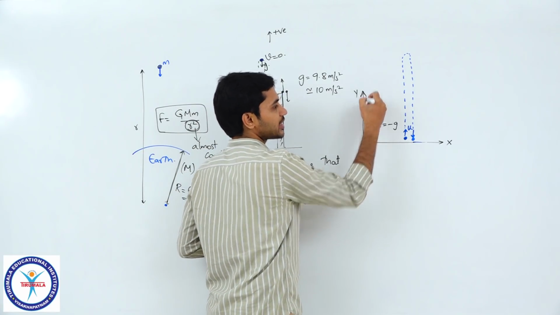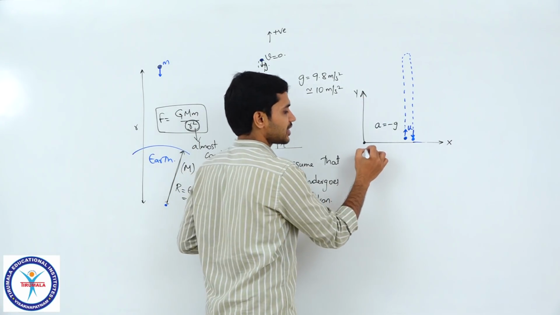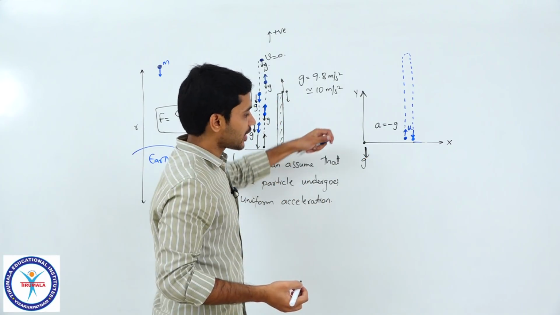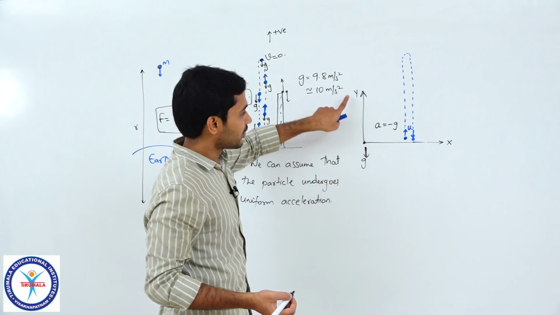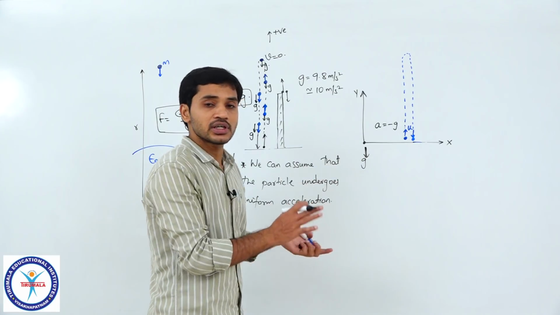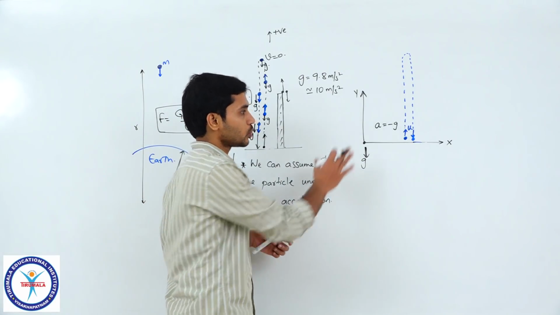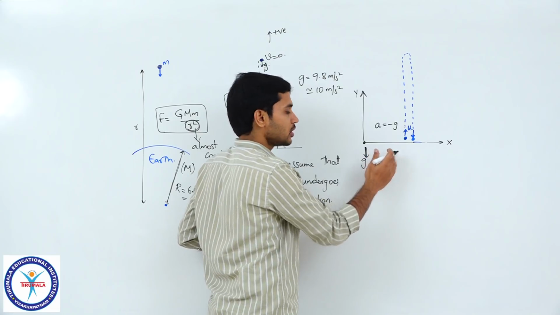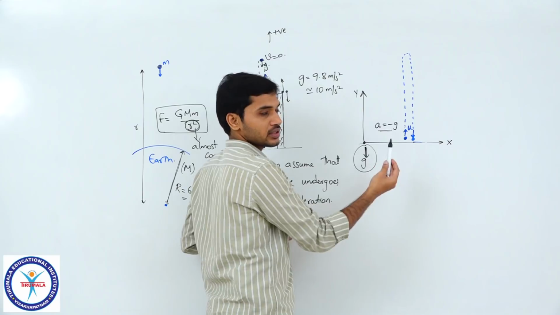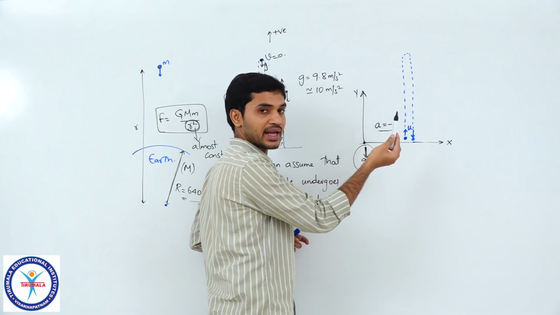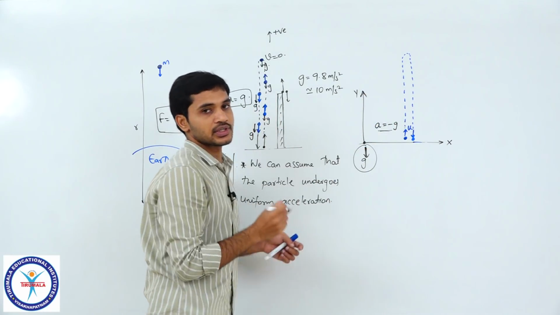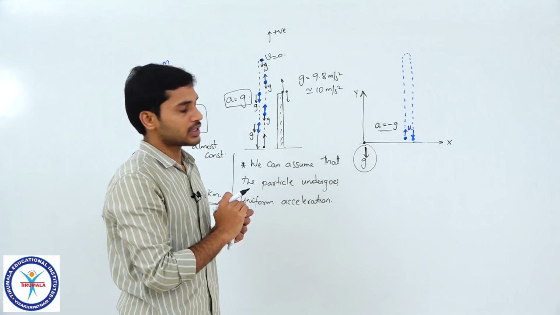Because this direction I am considering as positive, but acceleration will be g in the downward direction. So it is in the negative y direction. You understand that, right? In each and every case which you are going to substitute with this coordinate axis, you should always consider the acceleration as negative. So any quantity, velocity, displacement, acceleration, anything which is in this direction is positive and in this direction is negative. I will explain what I mean.